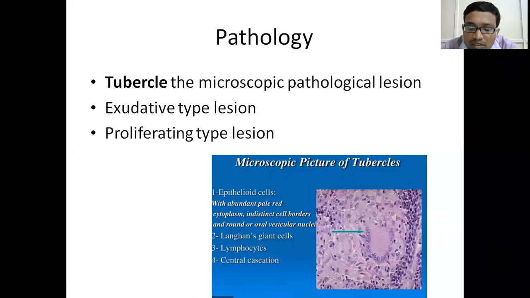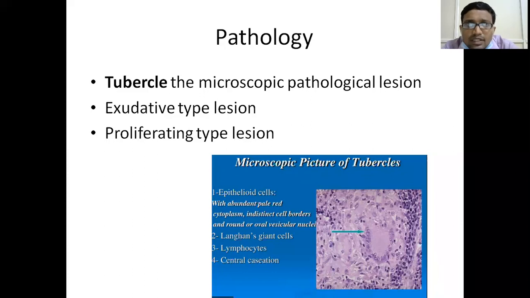That means it is a fight between the immunity and the pathogenicity of the bacteria. If the bacteria is more pathogenic and immunity is less, the caseation and necrosis will be more. If the body's immunity is more, then the proliferating type will be more. The central necrosis will not be there, and only proliferation of the epithelioid cells and lymphocytes is seen.